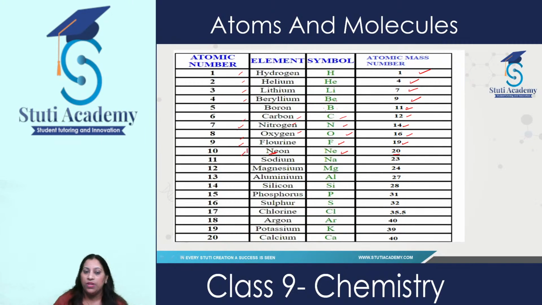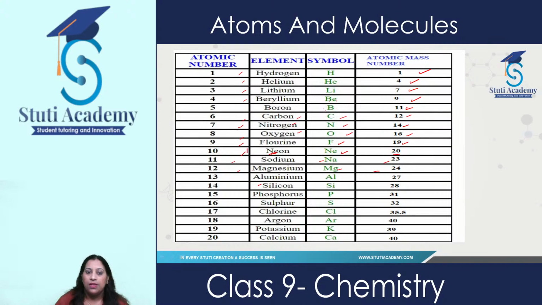Now sodium, this name comes from its Latin name. Atomic number is 11 and its Latin name is natrium, and its symbol is Na, and atomic mass is 23. Then magnesium, atomic number 12, symbol is Mg, and atomic mass is 24.